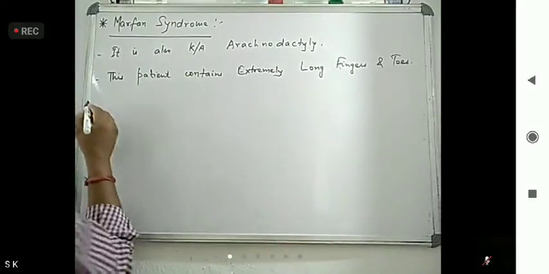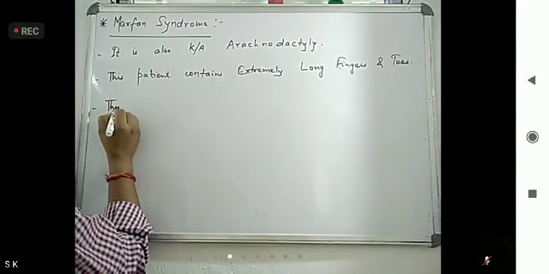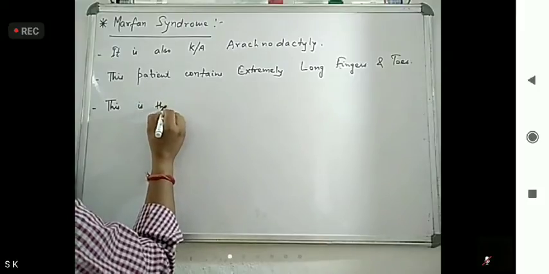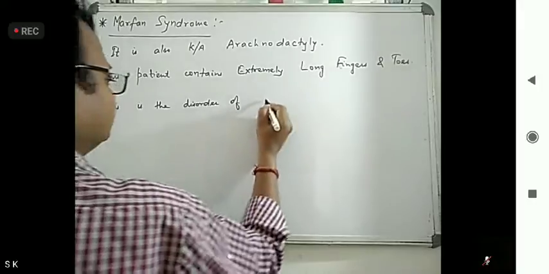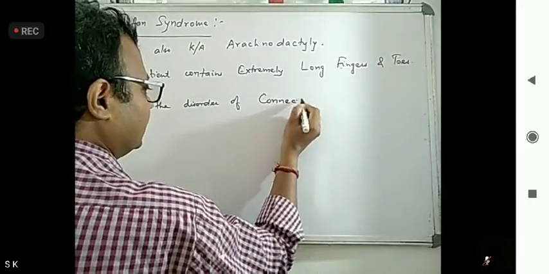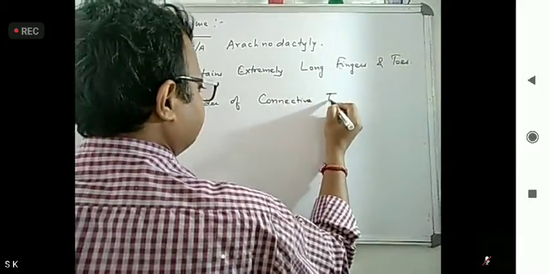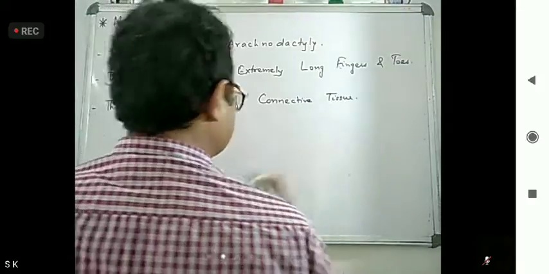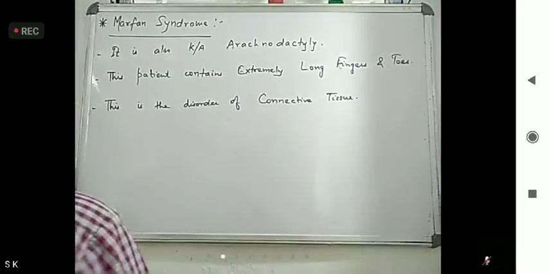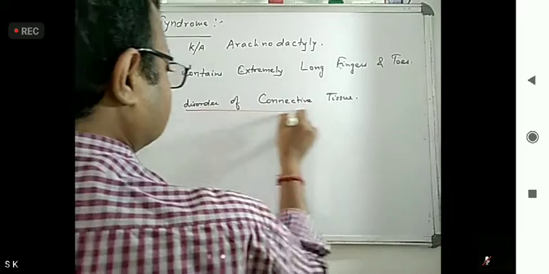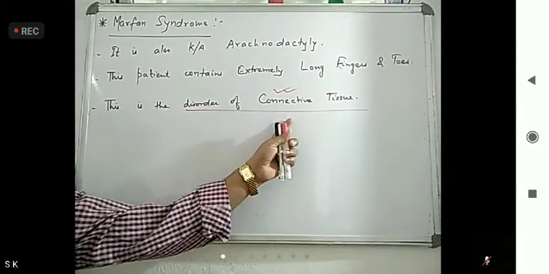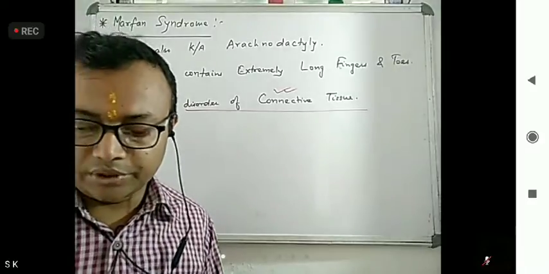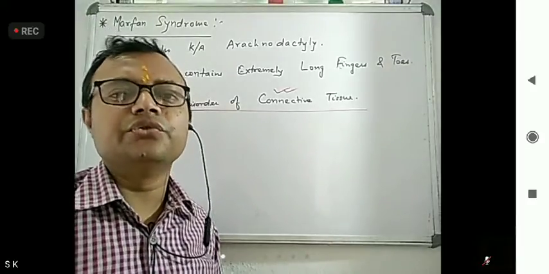This is a medical question. AIIMS asked that Marfan syndrome is the disorder of which type of tissue? Connective tissue.